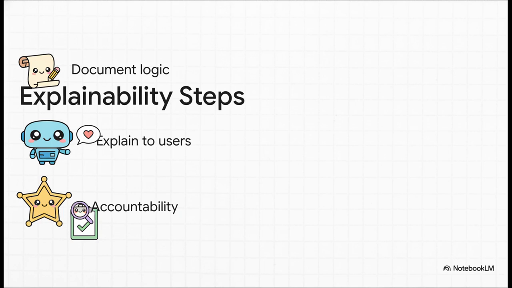You literally have to maintain incredibly clear documentation on your algorithmic logic and your model lineage. You must be able to provide simple, understandable explanations to your everyday users. You also need rock-solid mechanisms for accountability, so you know exactly who is responsible for the AI's output. And finally, you absolutely must conduct regular, rigorous audits to constantly test for fairness and bias.